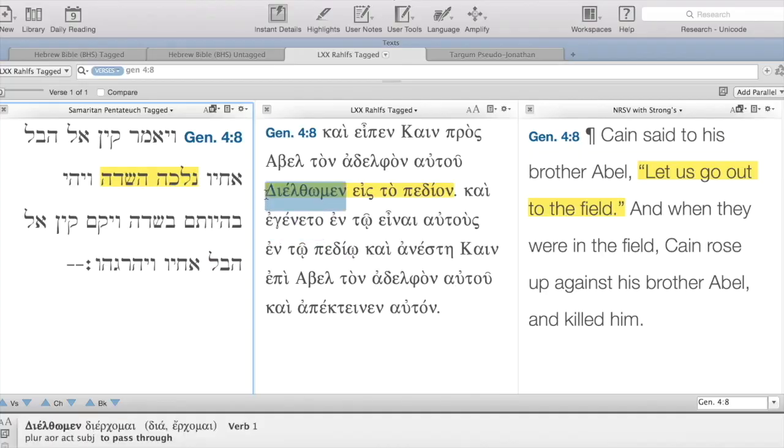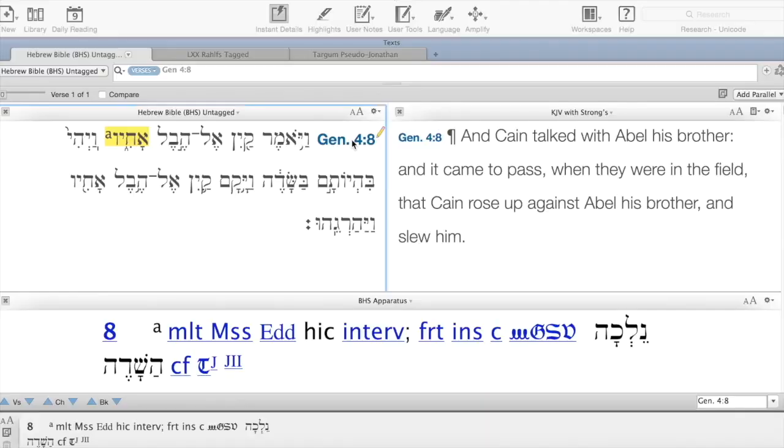We can also see it in the Old Greek, the Septuagint, where we have the words, Dielthomen eis to pedion. Let us go out to the field. And then, in some English translations, such as the New Revised Standard Version, an updated version of the King James Bible, what we have here is the translation, Cain said to his brother Abel, let us go out to the field. Now, remember when the Biblia Hebraica Stuttgartensia told us to look at Targum Pseudo-Jonathan?